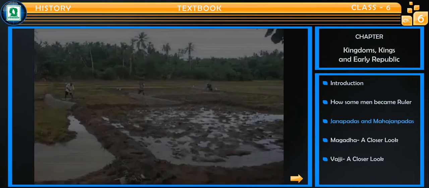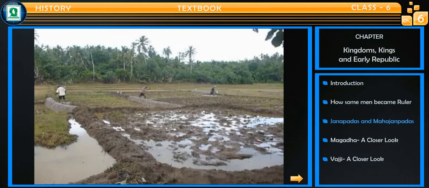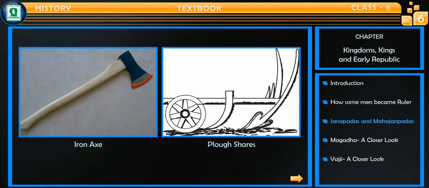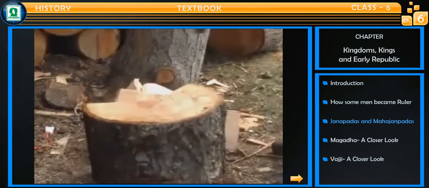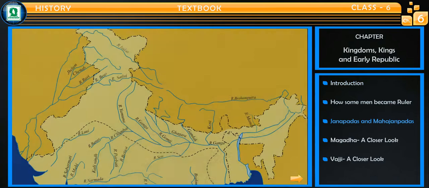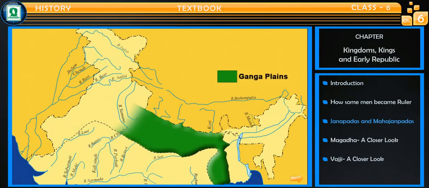During this period, two major changes occurred in agriculture: the use of iron axes and growing of paddy. Once the Aryans settled down in one place, there was expansion of agriculture, especially with the use of iron axes and plowshares. These iron tools could clear the forest and dig deeper than the stone or copper tools. The people started cultivating rice in the middle Gangetic Valley, that is the area east of Allahabad, as the region was suited to wet rice cultivation.